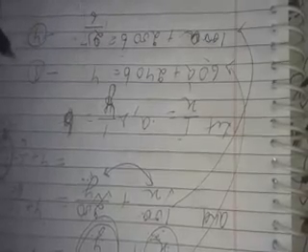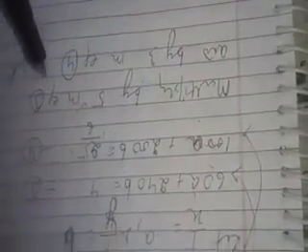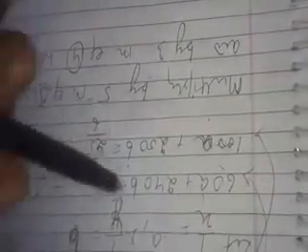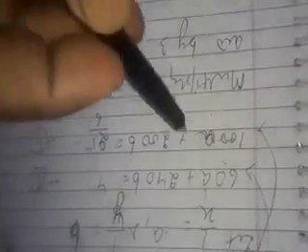Again we will use the elimination method to solve these equations. You can opt for any method. Now again we have to make the numerical coefficients of any one variable equal to each other. To do this, we multiply equation number 3 by 5 and equation number 4 by 3 to make the numerical coefficient of variable a equal.